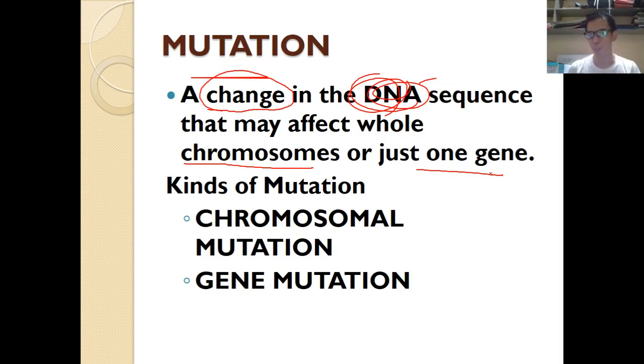Now, there are two kinds of mutation: chromosomal and gene mutation. In today's video, we're going to discover the difference between chromosomal and gene mutation and the typical examples of these mutations.